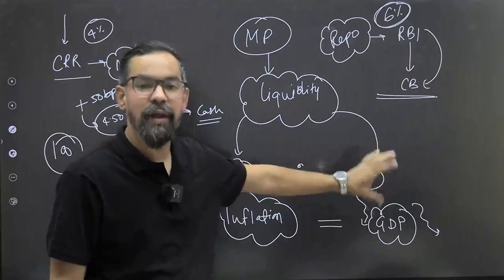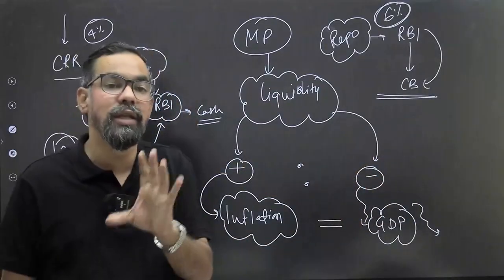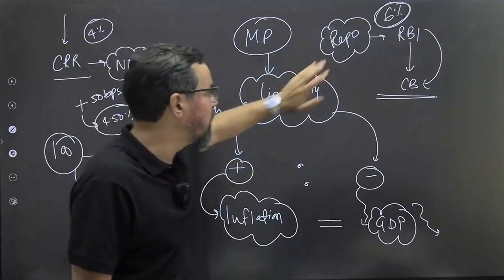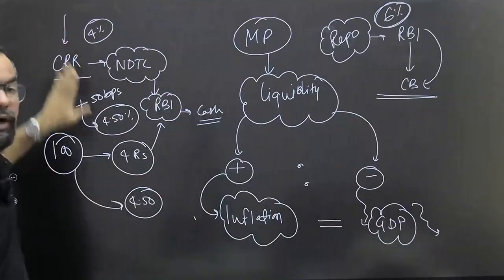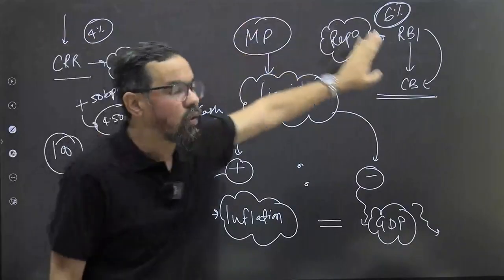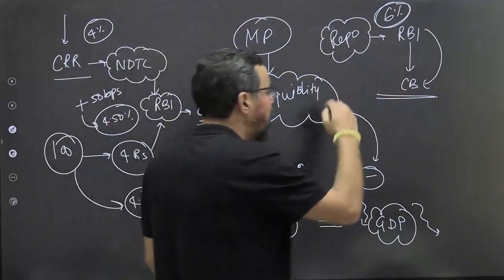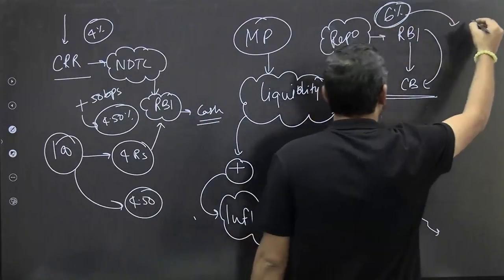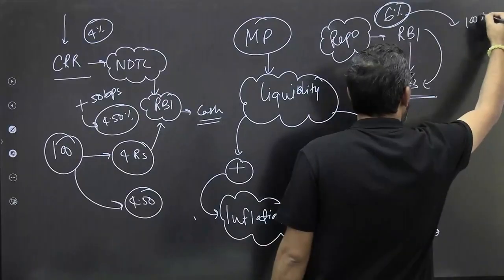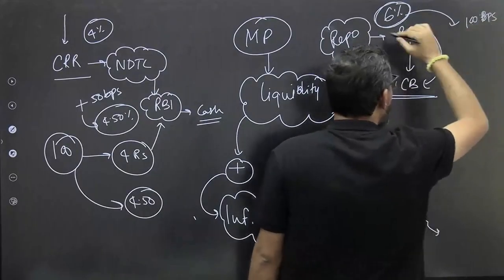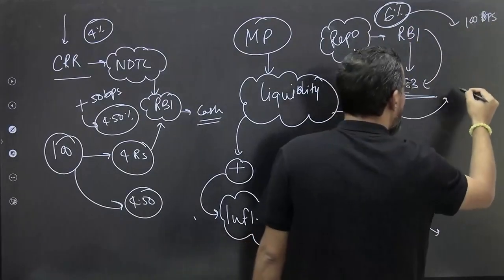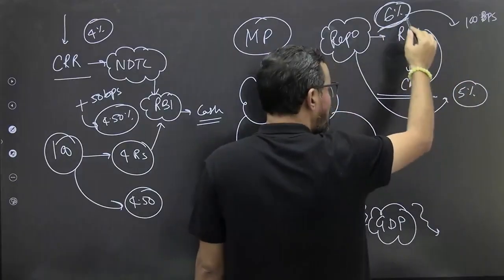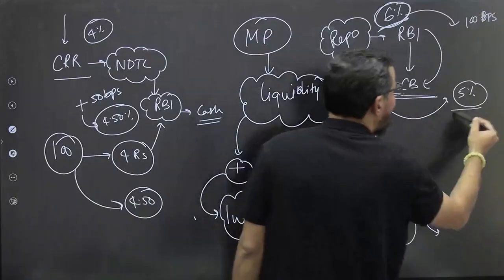For that sake, that means there is some problem with liquidity. There is less liquidity available in the market. So what can RBI do? Either they can cut the CRR, or they can cut the repo rate. Let's say RBI cut the repo rate by 100 basis points. So your new repo rate will become how much? 5%. Earlier banks were getting loans from RBI at 6%. Now they'll get loans at 5%.